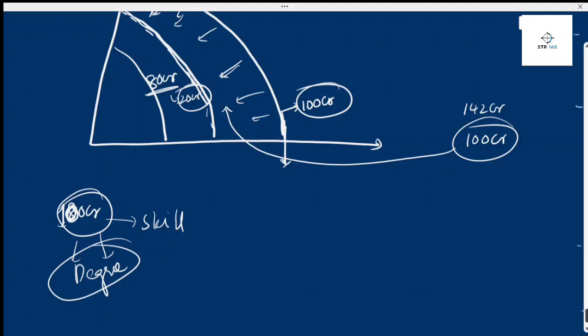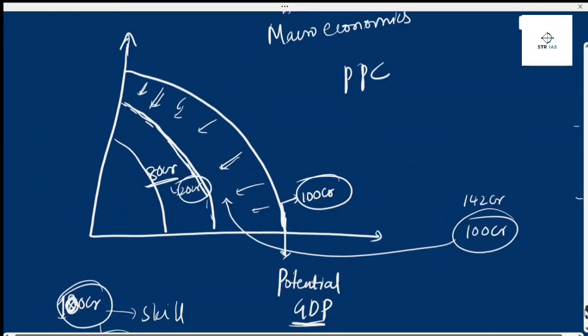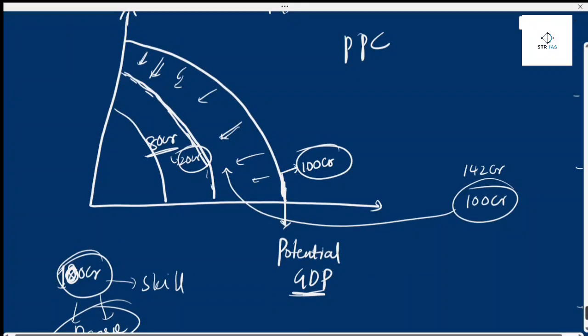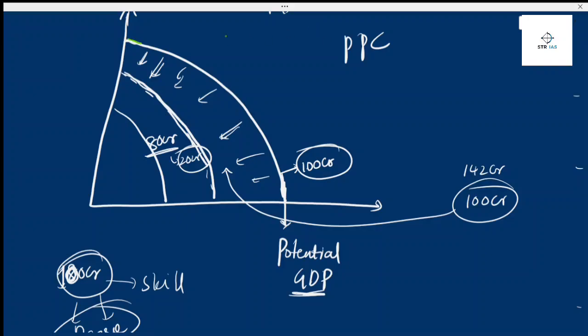This is the potential GDP. I mean the total number of goods and services that can be produced by Indians. I am assuming that 100 crore population is in working age and they have the capability to do work. Fine. So this is the potential GDP curve of India. But some people are voluntarily not willing to work. That's why potential GDP will be decreasing.